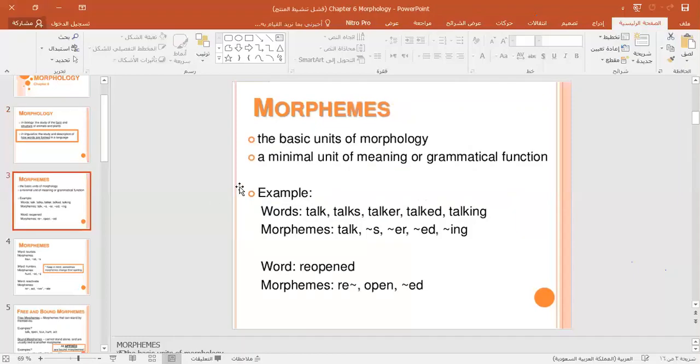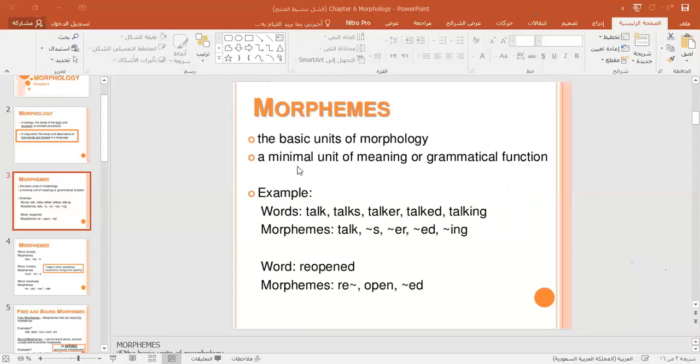What is a morpheme? We said morphology is the study of morphemes and how they operate in the structure of a word. So we need to know what a morpheme is. The basic units of morphology are the morphemes. So what is a morpheme? It is a minimal unit of meaning or grammatical function.